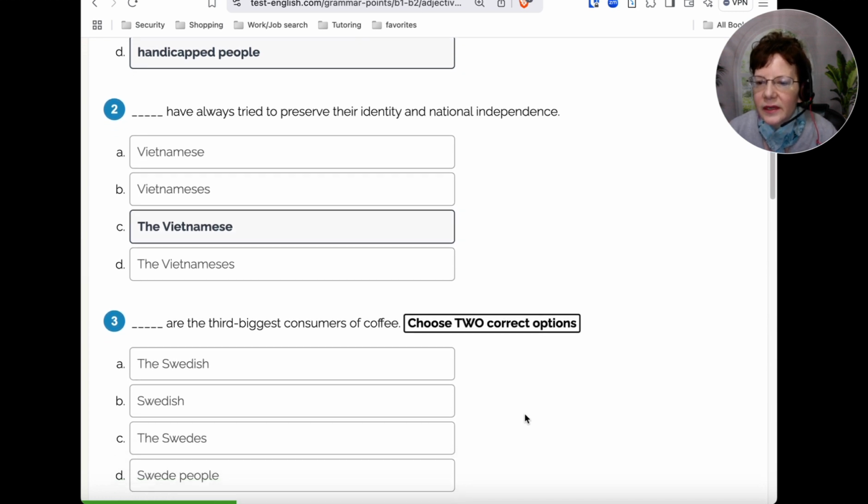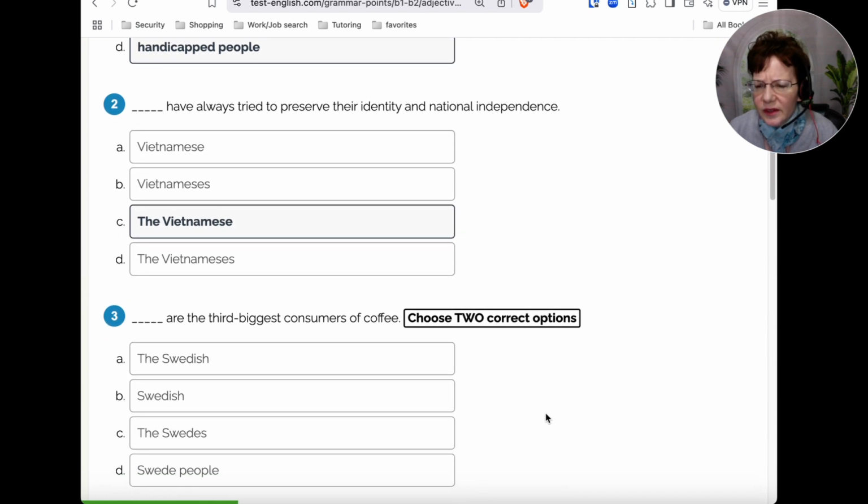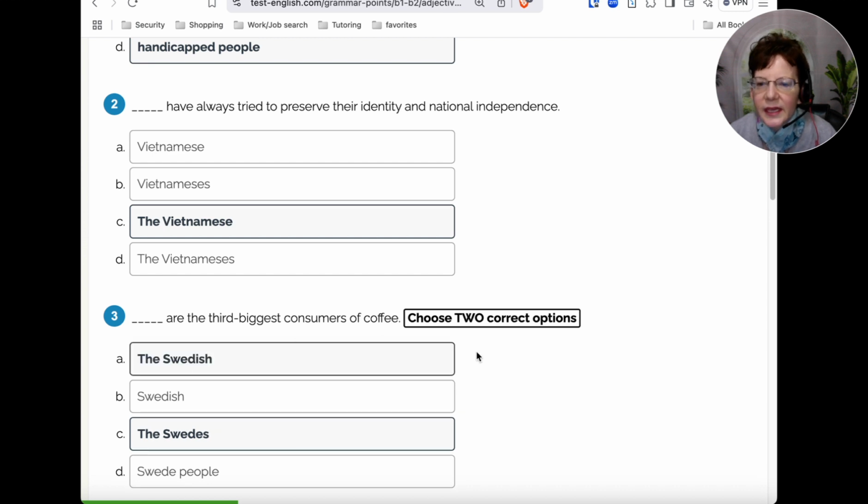So we've got the Swedish, the Swedes, or Swede people are the third biggest consumers of coffee. There are two correct options here. You can choose option C, the Swedes, and the other one is option A, the Swedish, that would also be correct.